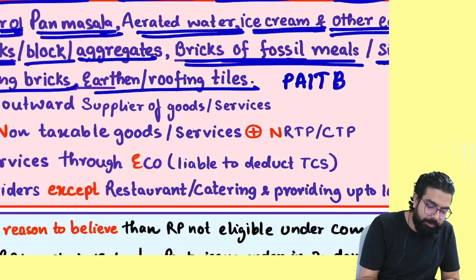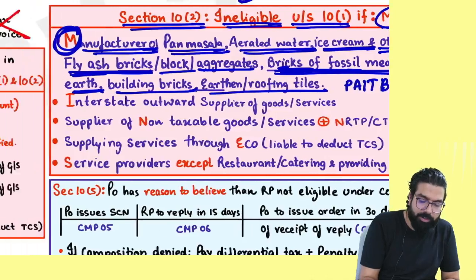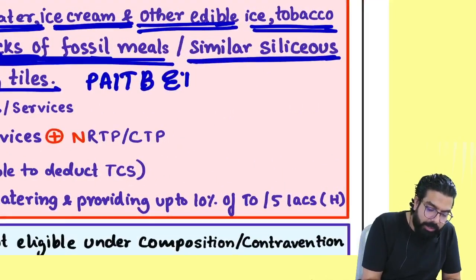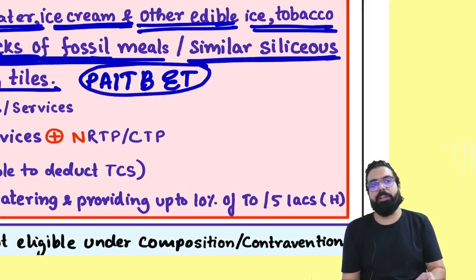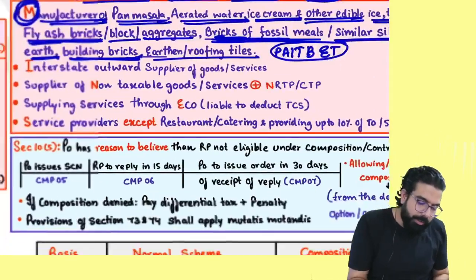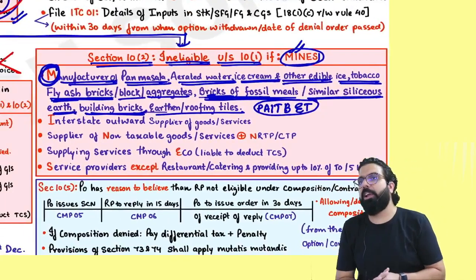Bricks are of various types: fly ash bricks, bricks of fossil meal or similar siliceous earth, or building bricks, and earthen or roofing tile. Then remember one thing, you will become ineligible for the composition scheme. Okay, tell me one thing. I am a trader of pan masala.